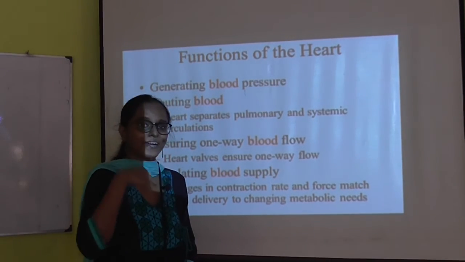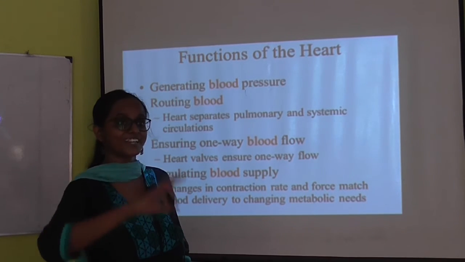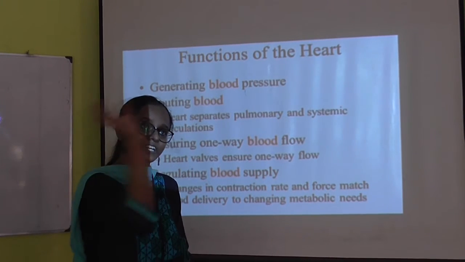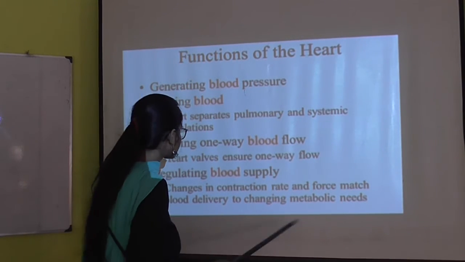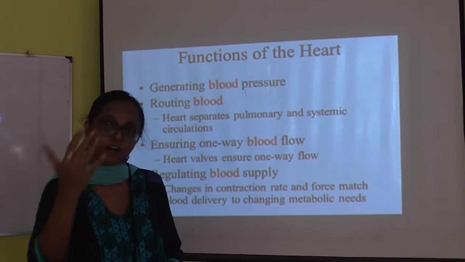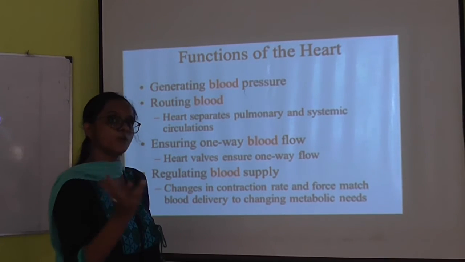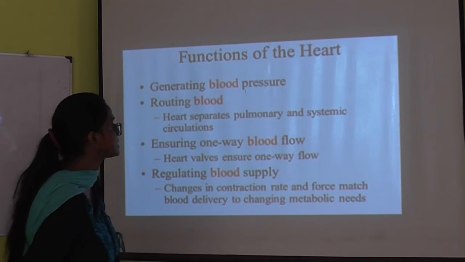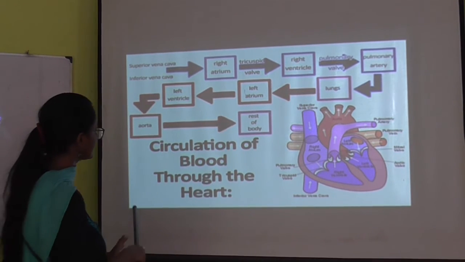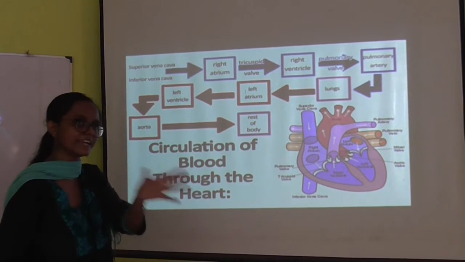What are metabolic needs? Whenever a biological chemical reaction occurs in the body, that is called metabolism. For that reaction we need specific things, and those are circulated by the blood. And who is circulating the blood? It is being circulated by the heart. In the next slide we are going to learn about the circulation of the blood.